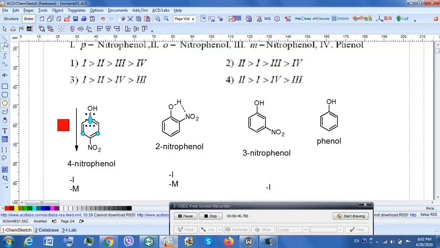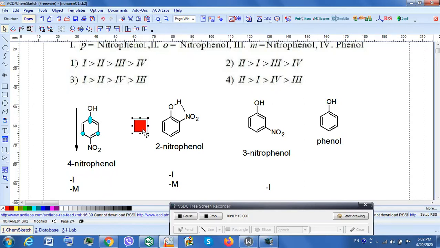This is the next compound here, 2-nitrophenol. NO2 is involved in hydrogen bonding with OH, even though -I and -M effects are shown. Because of the hydrogen bonding, the tendency to release that H+ is that much more difficult. So 4-nitrophenol, or para-nitrophenol, is more acidic compared to 2-nitrophenol.